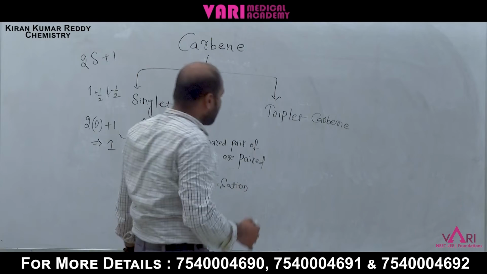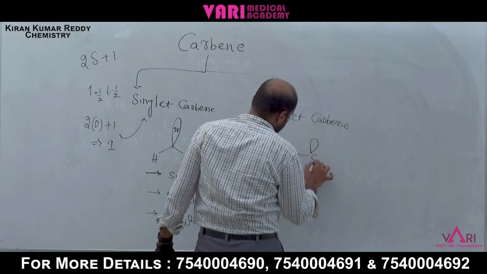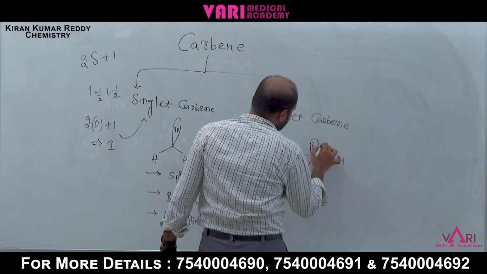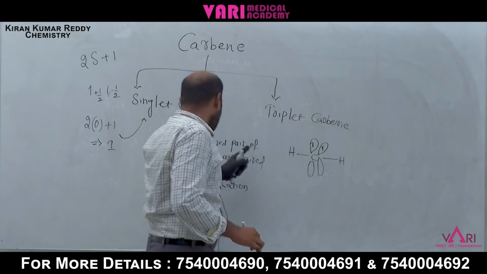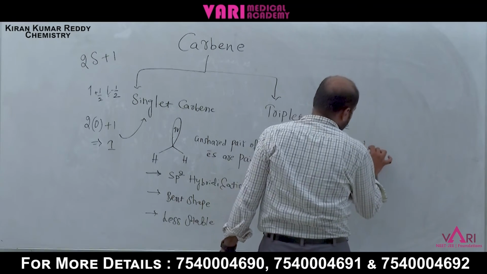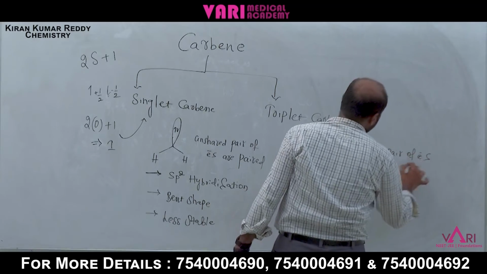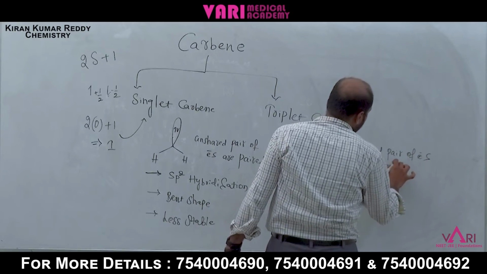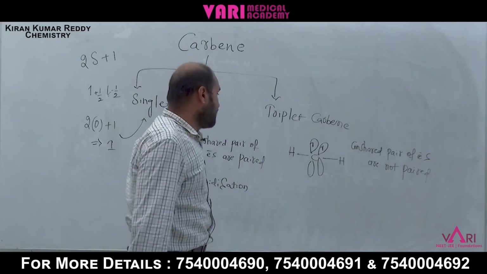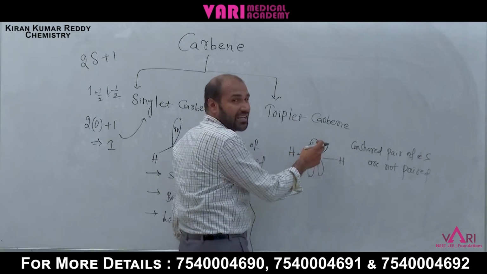If you go to triplet carbene, what is happening? Here the unshared pair of electrons are not paired. Another p orbital, another electron.